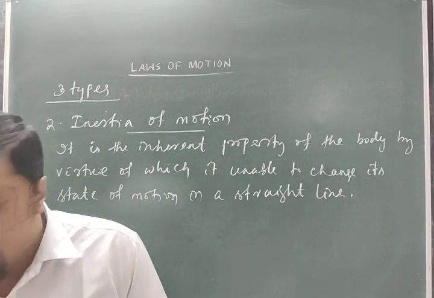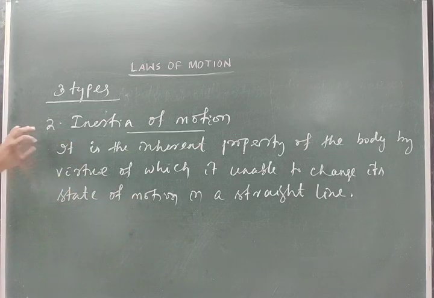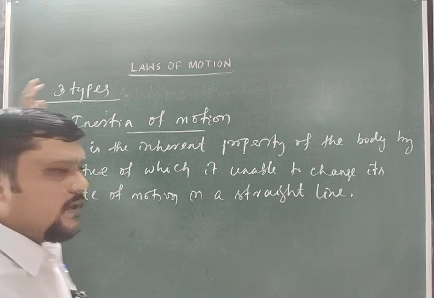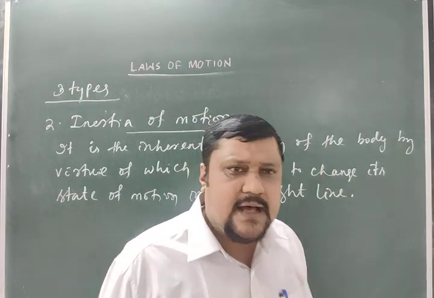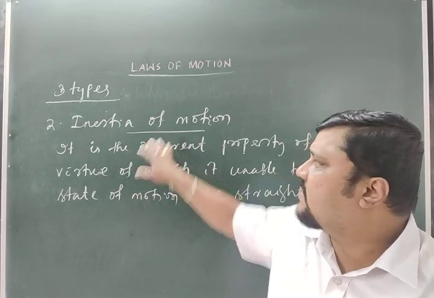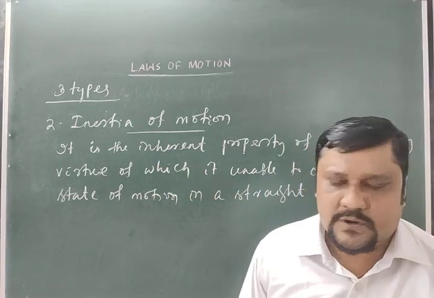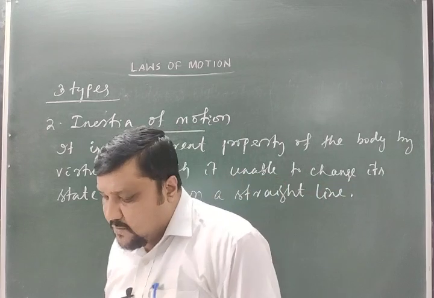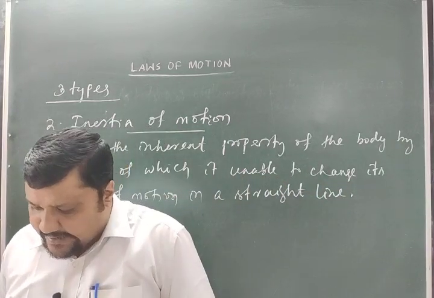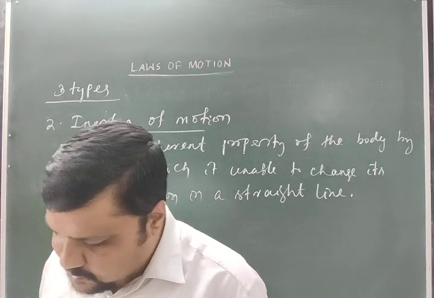So in this way, because of this, the body in motion tends to stay in motion and is unable to change its state of motion. That inherent property is called the inertia of motion. So if the body is in uniform motion, it tends to maintain its uniform motion.